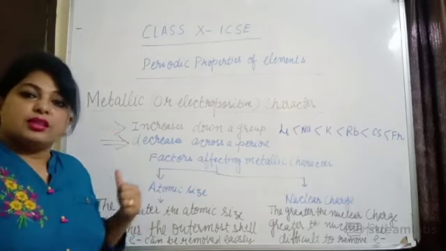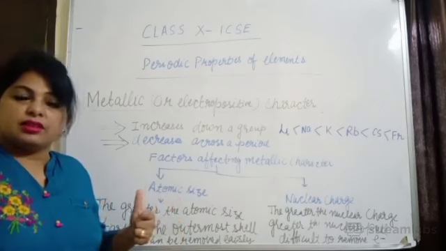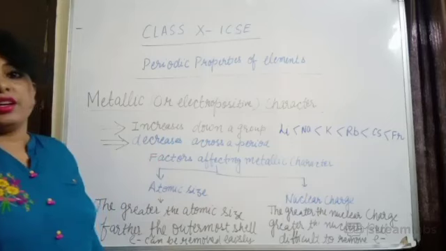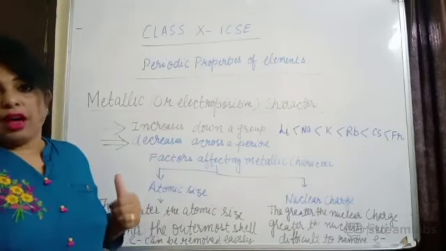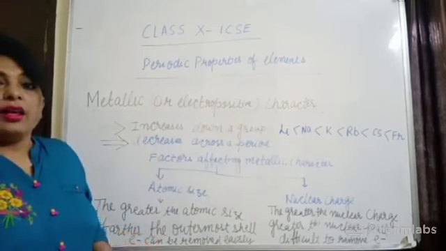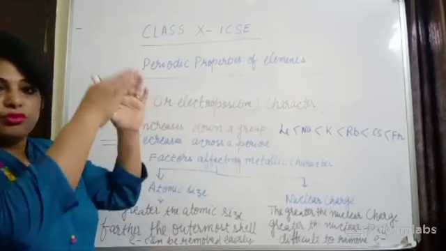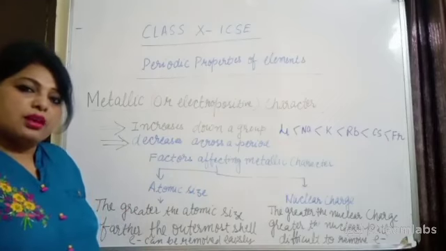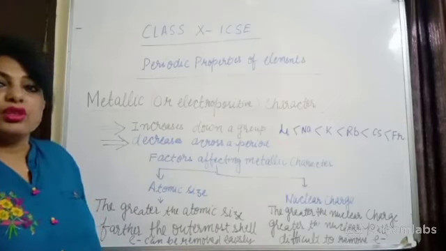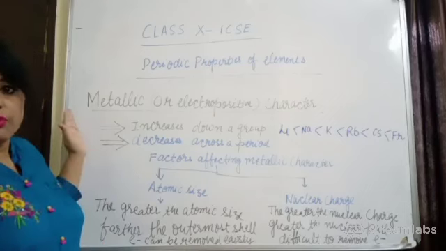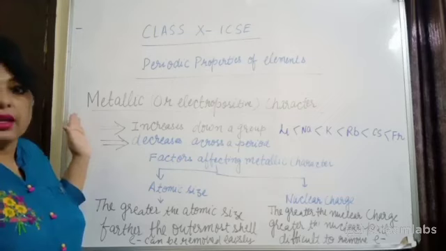So atomic radius decreases, and we discussed the main factors responsible for decreasing the size of the atom when you move across a period, right? And why atomic size increases when you move from top to bottom. So we discussed two factors: one is the number of shells, and another was nuclear charge. Now today we are going to start with the fourth periodic property, that is metallic character.